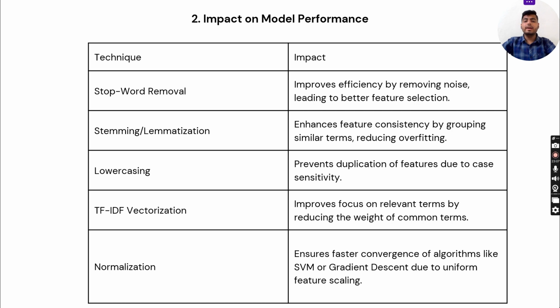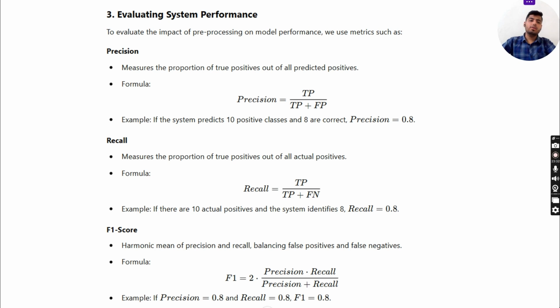Stemming or lemmatization enhances feature consistency by grouping similar terms, reducing overfitting. Lower casing prevents duplication of features due to case sensitivity. TF-IDF vectorization improves focus on relevant terms by reducing the weight of common terms. Normalization ensures faster convergence of algorithms like SVM or gradient descent due to uniform feature scaling. Now, next is evaluating system performance.